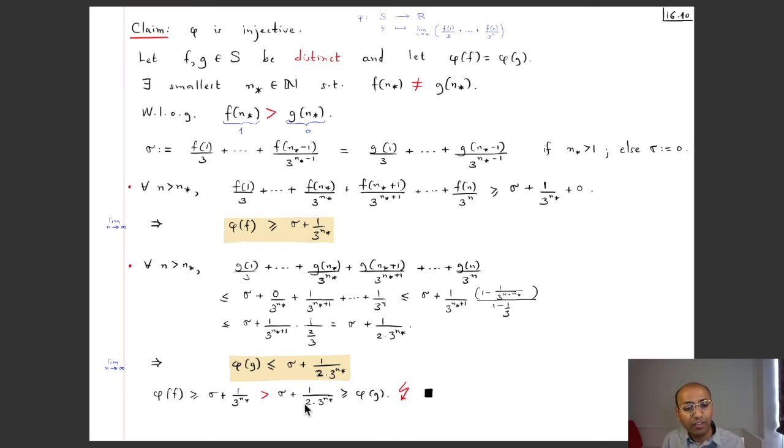And this thing we know is bigger than or equal to phi g. So we have got that phi f is strictly bigger than phi g. In particular, phi f cannot be equal to phi g, and that's a contradiction over here. So you cannot have distinct functions which have the same images, and so this phi is injective. So this completes the proof that the set of real numbers is uncountable.